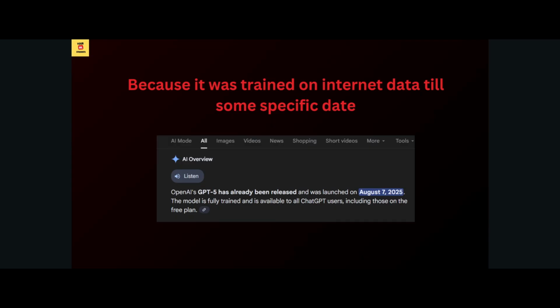Now the thing is, this GPT-5, GPT-3.5, whatever models you know, those models are trained on internet data till some specific date. So whatever data was on the internet, all of that was used inside that LLM. But what about new data? What about today's data? An LLM does not have that kind of information. So that's why RAG comes into the picture.